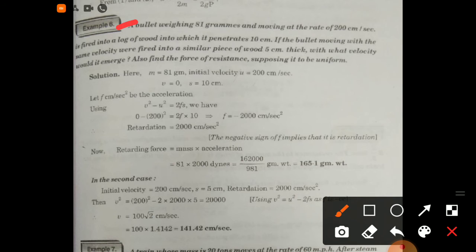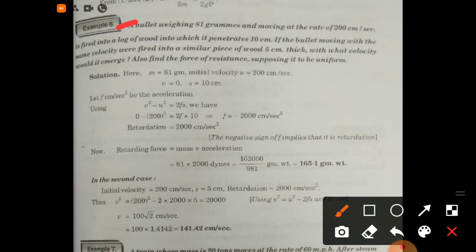Now example number 6th: a bullet weighing 81 grams and moving at the rate of 200 centimeter per second is fired into a log of wood into which it penetrates 10 centimeter.